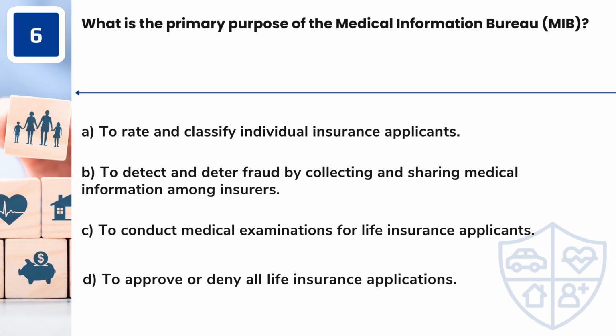Question 6. What is the primary purpose of the Medical Information Bureau, MIB? A. To rate and classify individual insurance applicants. B. To detect and deter fraud by collecting and sharing medical information among insurers. C. To conduct medical examinations for life insurance applicants. D. To approve or deny all life insurance applications.